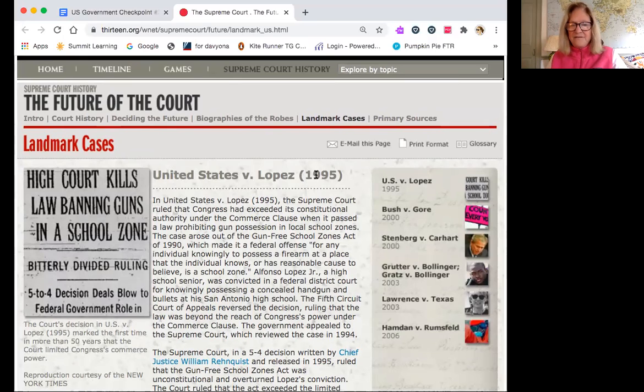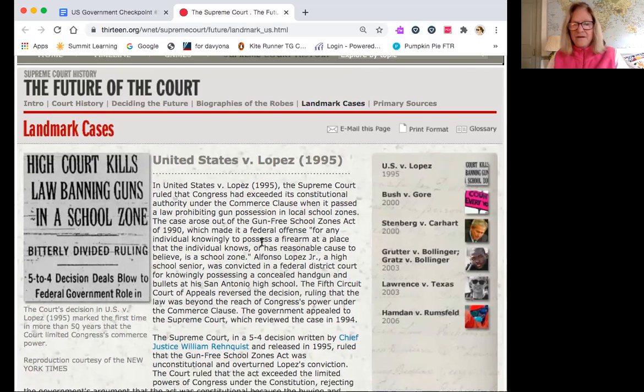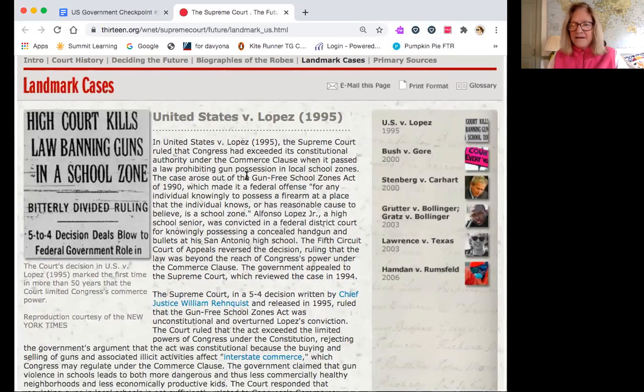Now, in 1995, there was a federal law called the Gun-Free School Zone Act, which was passed in 1990, where you could not bring a weapon, a gun, into or near a school zone. So you might think that's logical. Alfonso Lopez, a young man down in Texas, brought a gun to school, and he was arrested and tried in a US federal court for bringing a gun to school and therefore violating the Commerce Clause.